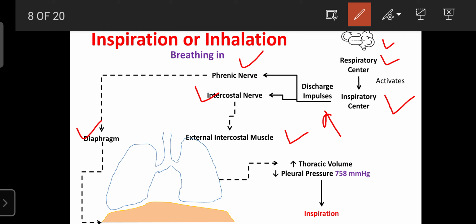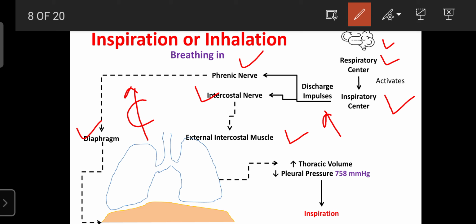The intercostal nerve innervates the external intercostal muscle and carries the impulses, that is the information, from the inspiratory center to the external intercostal muscle. When the diaphragm and the external intercostal muscle get the message, both are involved in contraction. The diaphragm is contracted.